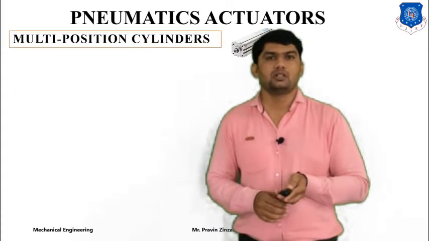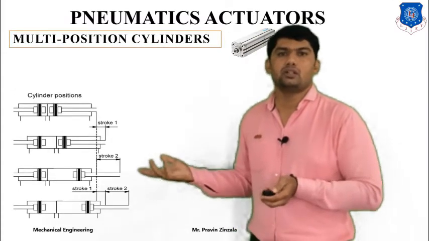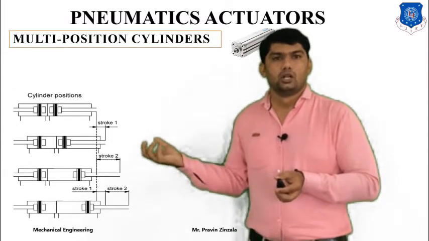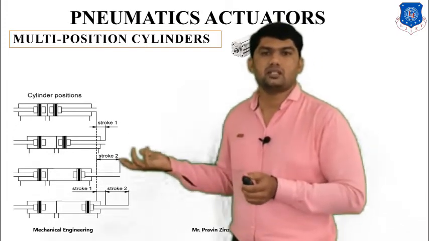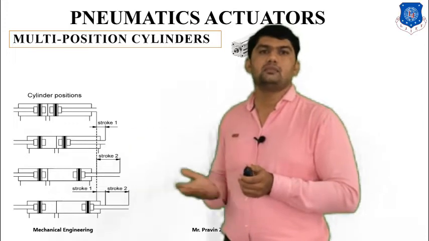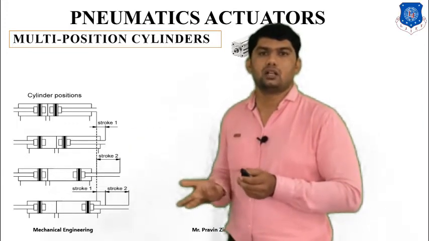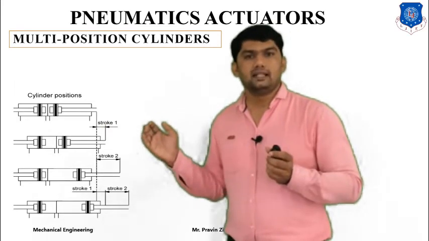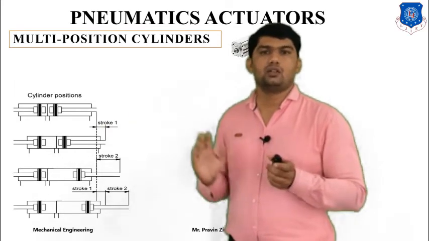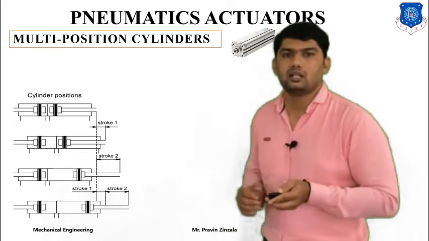Next is the multi-positioning cylinder. According to requirement, we can operate the two pistons in a single cylinder in opposite directions, or we can operate them in the same direction. And this type is generally used for a single cylinder with two pistons in opposite directions.